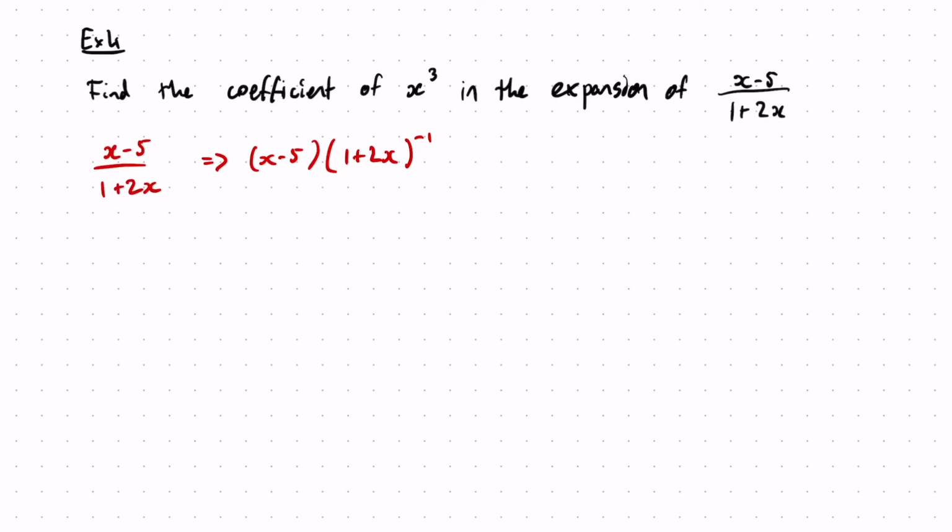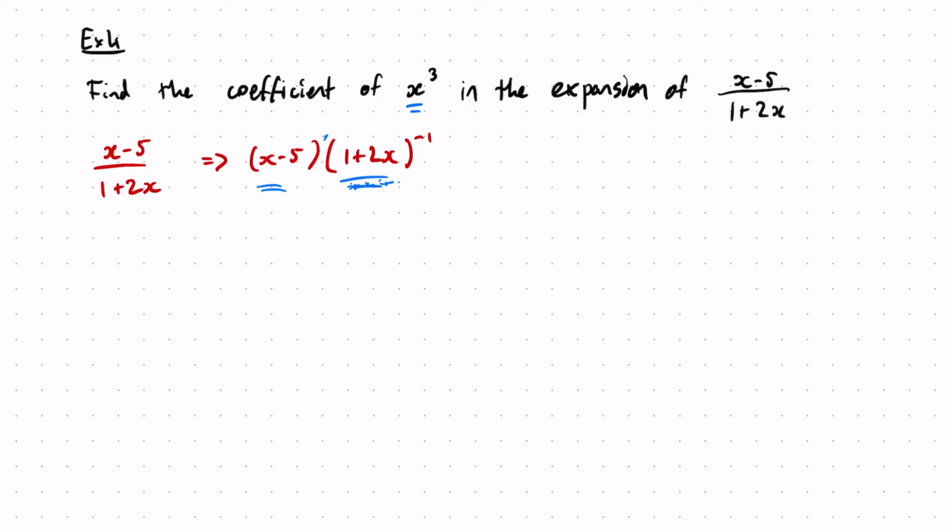Okay, so what we're going to do is the binomial expansion of 1 plus 2x to the minus 1, and multiply that by x minus 5. But 1 plus 2x to the minus 1 is infinite. So you don't need to go on forever because it specifically asked you to find the coefficient of x cubed. So you need to think what powers in the expansion of 1 plus 2x to the minus 1, when multiplied by the x minus 5 term, so expanding the brackets, will give you the x cubed coefficients.